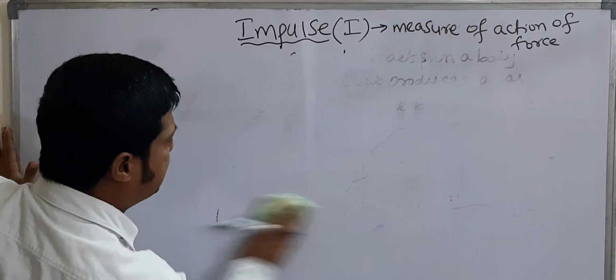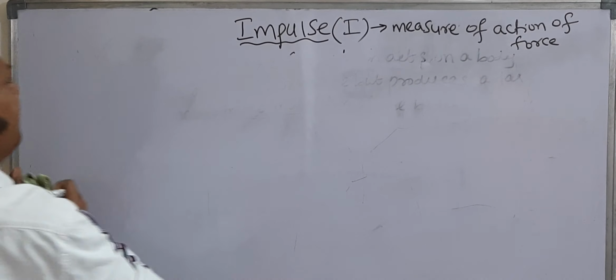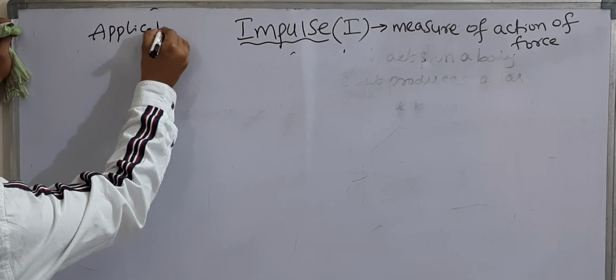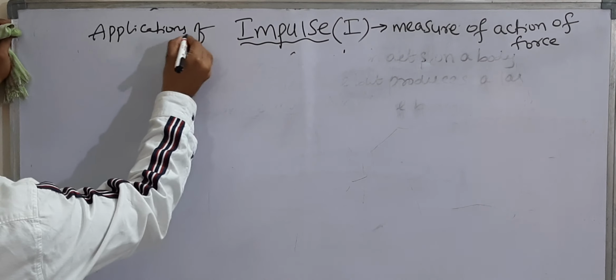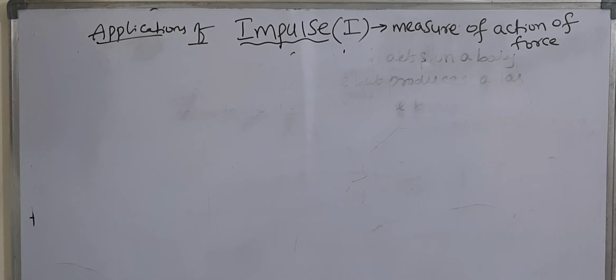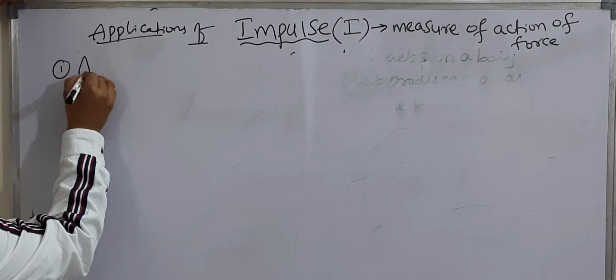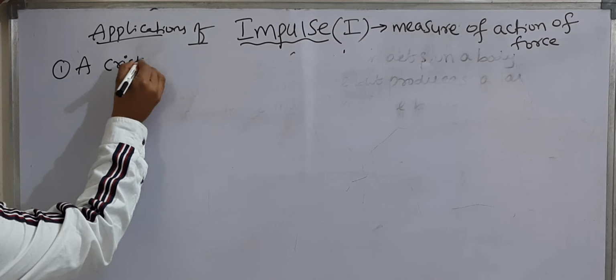Applications of impulse. Very, very important in our daily life. The first application is very, very important.